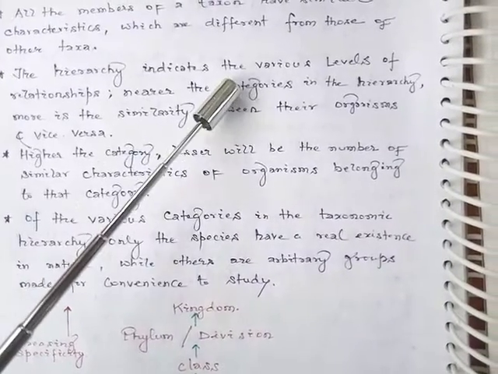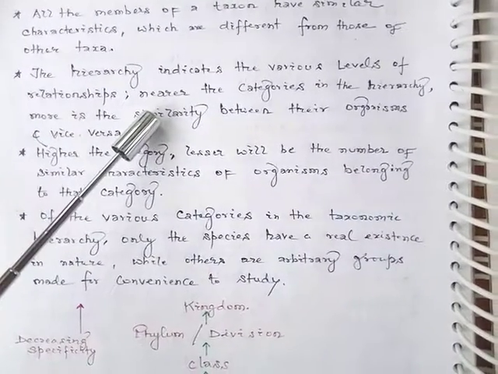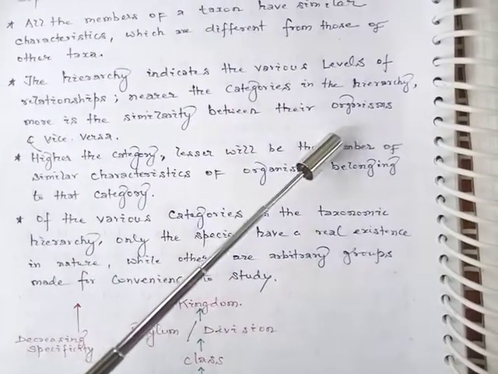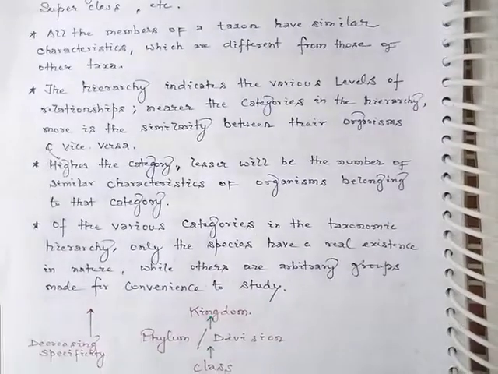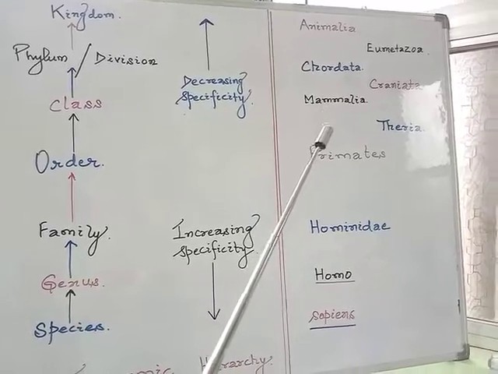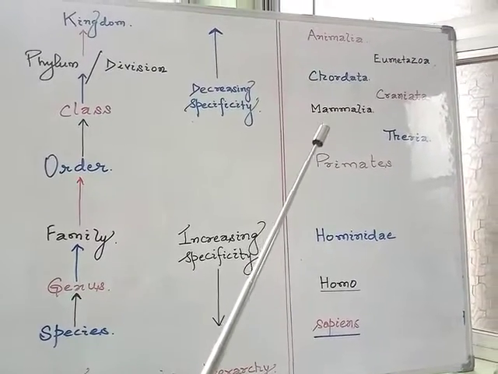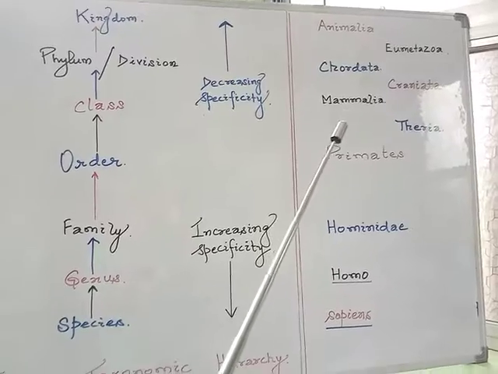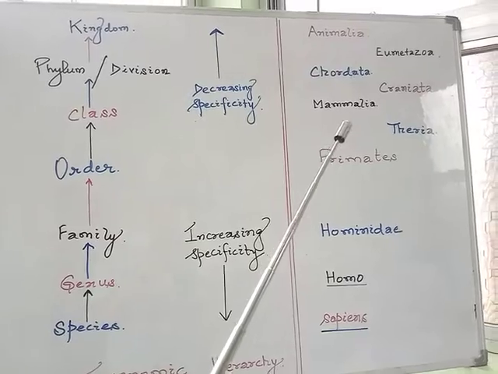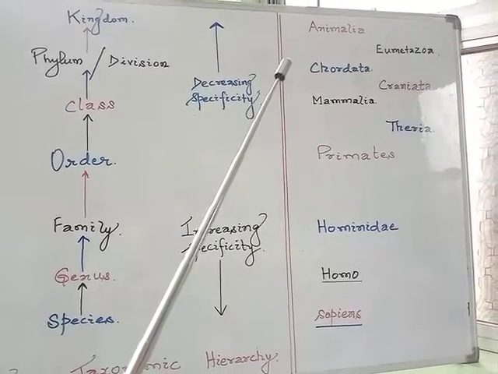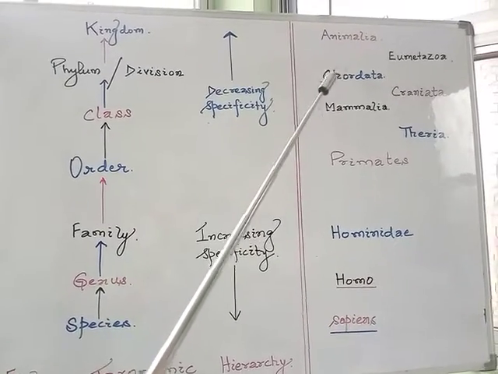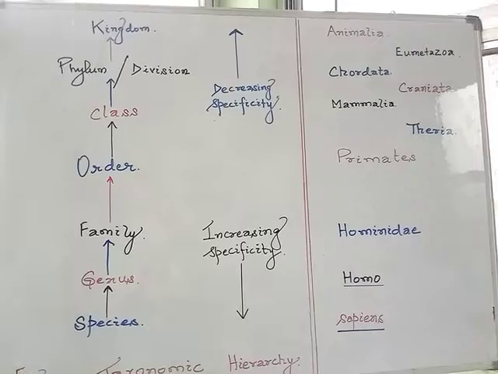The hierarchy indicates the various levels of relationships. The nearer the categories in the hierarchy, the more is the similarity between their organisms, and vice versa. So, just now we have discussed cats and dogs. They are more similar. They are placed within the same taxa under the class Mammalia. They are showing so many similar features with respect to each other. But if we move to other taxa, then obviously it would not be sharing so many common features with the members of the other taxa.